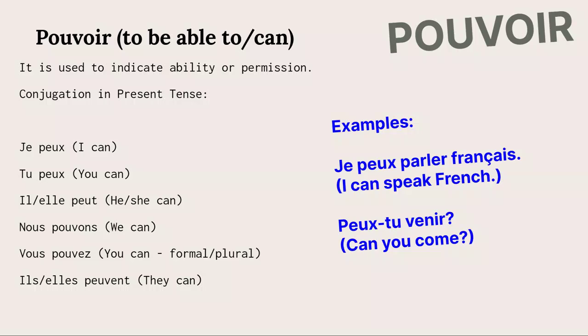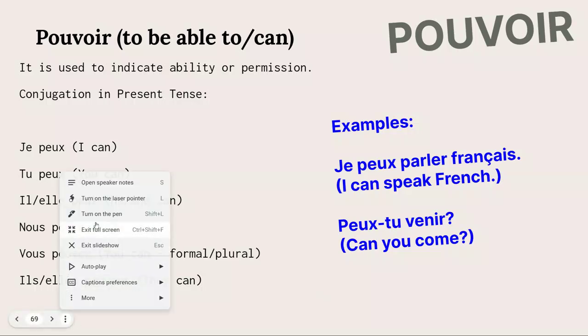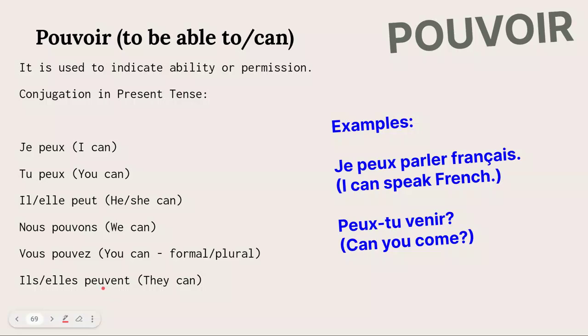Je peux, tu peux, il, elle peut, nous pouvons, vous pouvez, ils, elles peuvent. Peuvent. So the V is pronounced. Ils, elles peuvent.